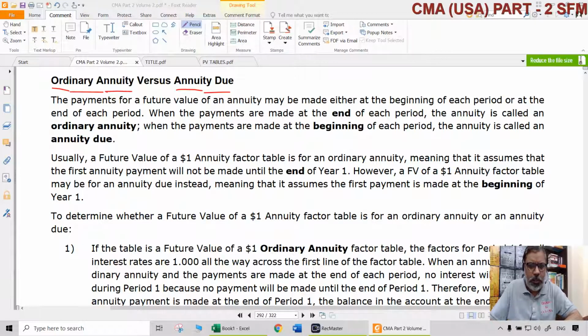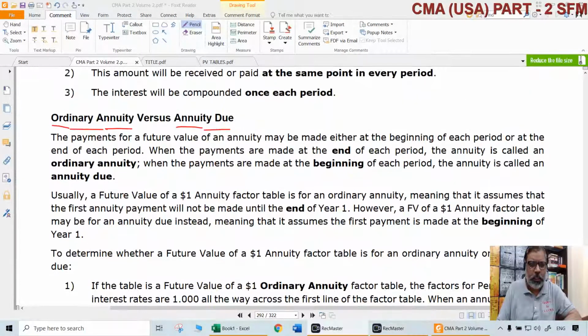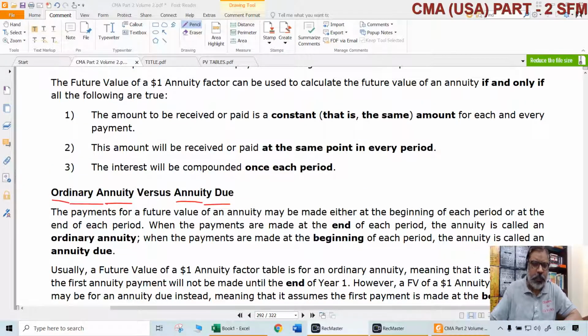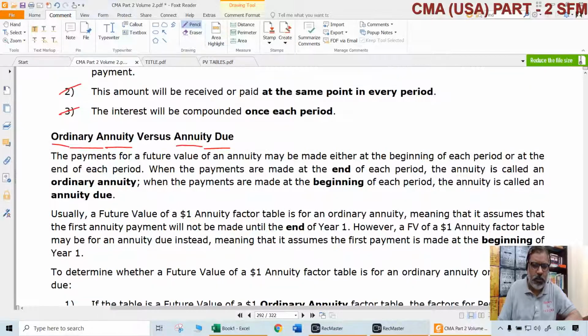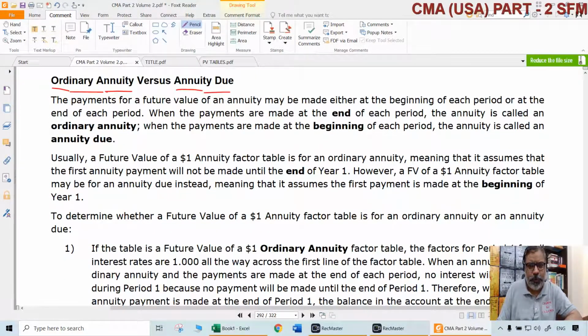In the ordinary annuity, of course, we know that already, there should be some constant amount that should be either received or paid, and that should be received or paid at the same point in every period. Also, that should be compounded once each period. But the point is, when is this receipt or payment happening? In the case of ordinary annuity, the receipt or payment is happening at the end of the period.